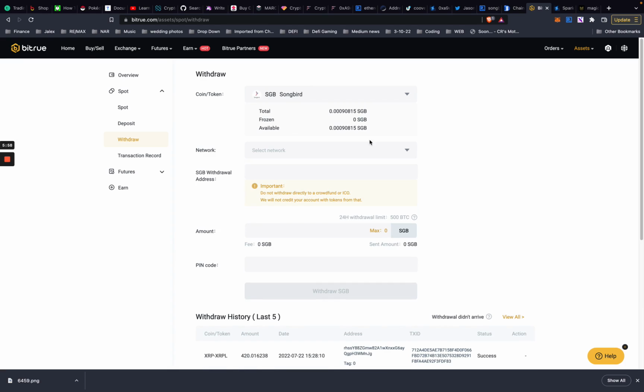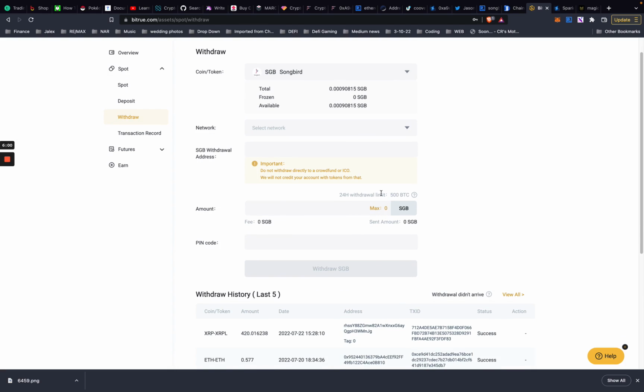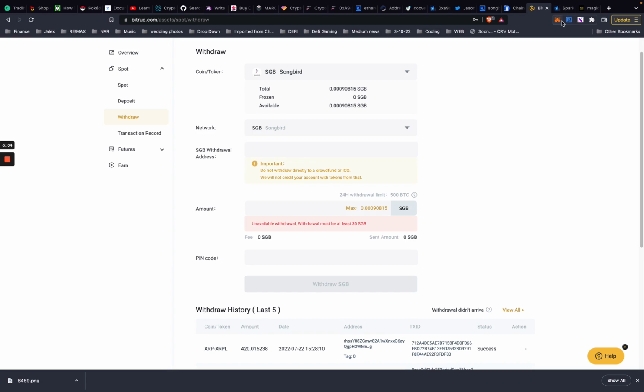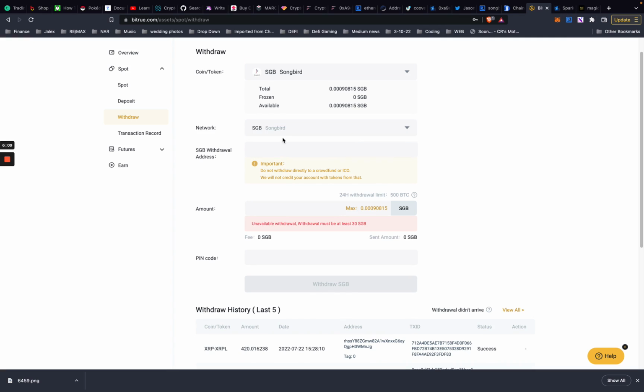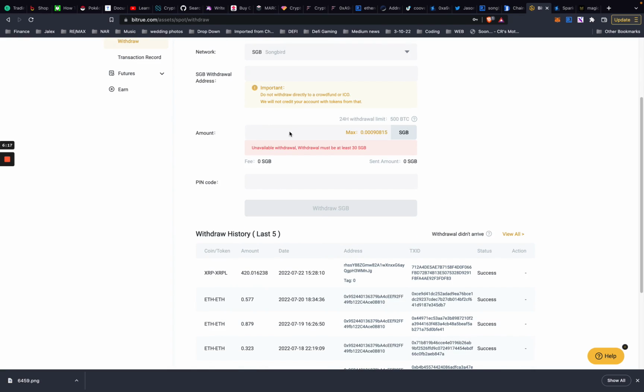your Songbird. I don't have enough to even try to withdraw. You want to set Songbird network, and then this address, you want to paste this address here, the address you want to send your Songbird to. I guess because I don't have any Songbird to withdraw, it won't even let me paste the address.